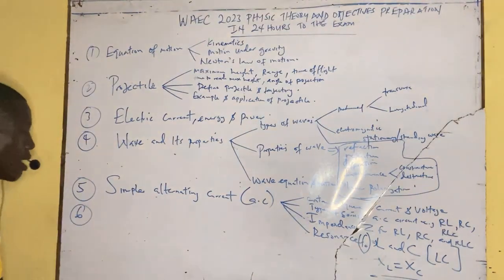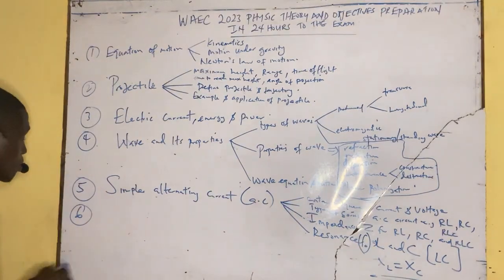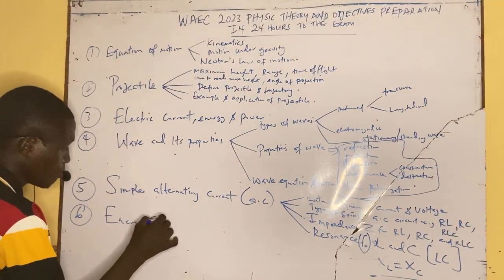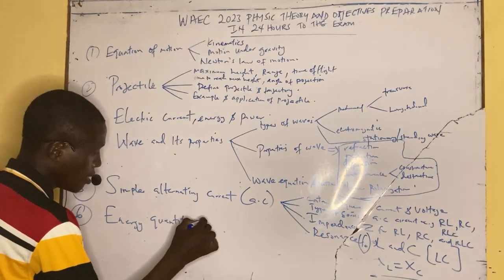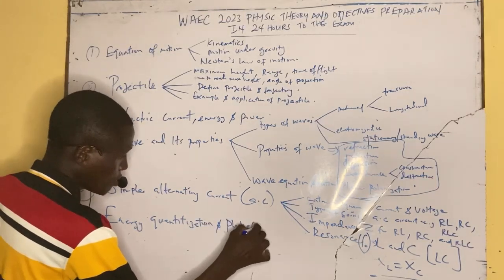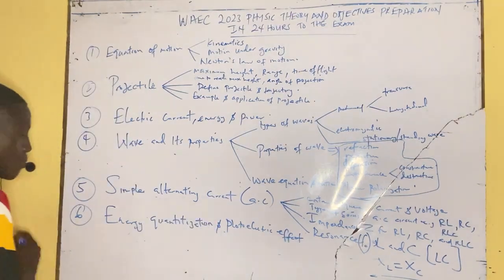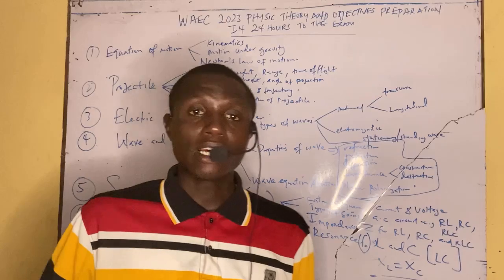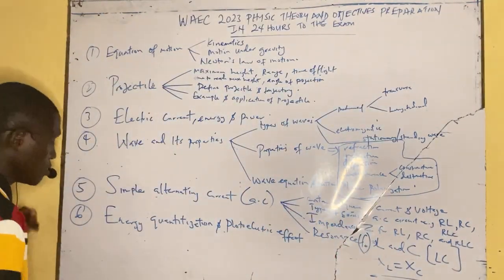Number 6. Now number 6, we also have the energy quantization and photoelectric effect. This is also important. This involves Planck's law, de Broglie law, and so on and so forth. The photoelectric effect has to do with Planck's law.